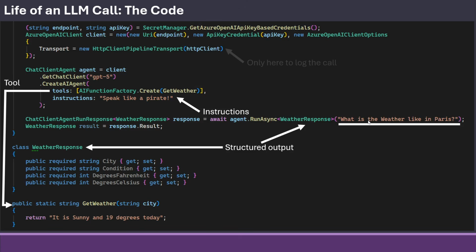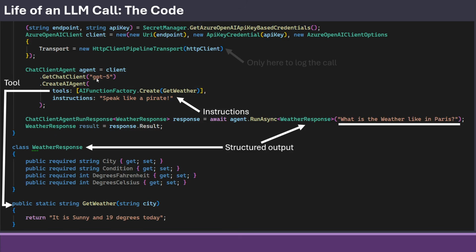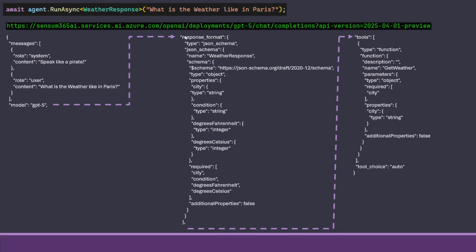We only wrote one, but the first one is the system message that takes our instructions here and turns it into the system message. So while we're just sending one, there's actually 2. One from the system and one from the user. And that's just our text we had in the code. Then it shows the model. We chose that here. And then it shows a response format. This is the structured output part.